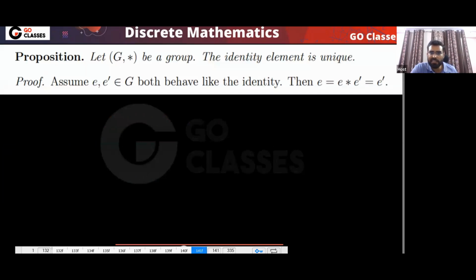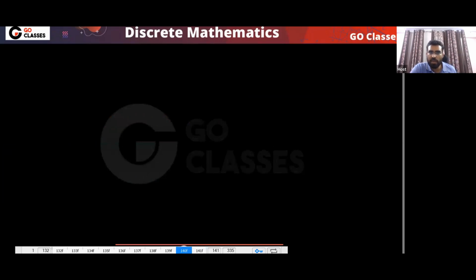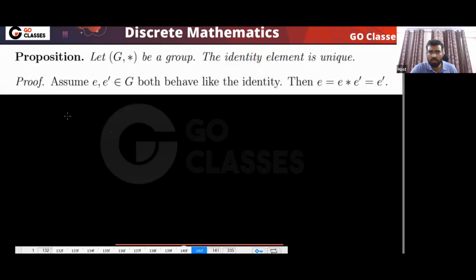Now let's see the first thing. In a group, can I say identity element is unique? Yes, I told you identity element is always at most unique. If there is identity element, then it is always unique in any structure. For all structures, if we have identity element, then it is always unique. So for group also, this will always be unique, because in a group you should have identity element, and the identity element will always be unique. Why? What is the reason? See, interesting thing. Just apply the definition of identity element.